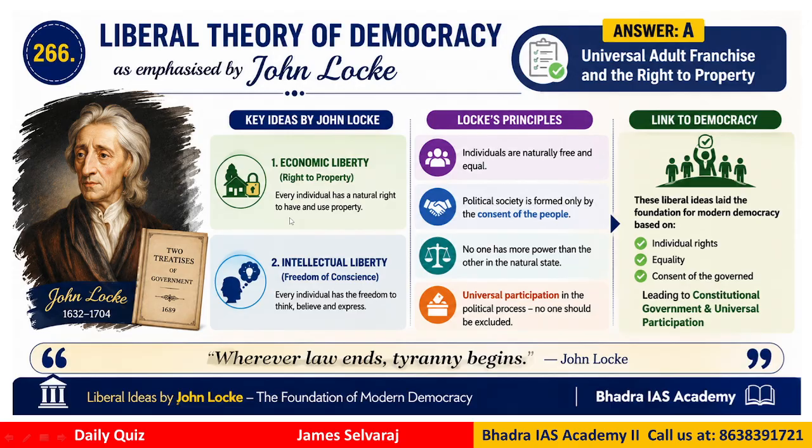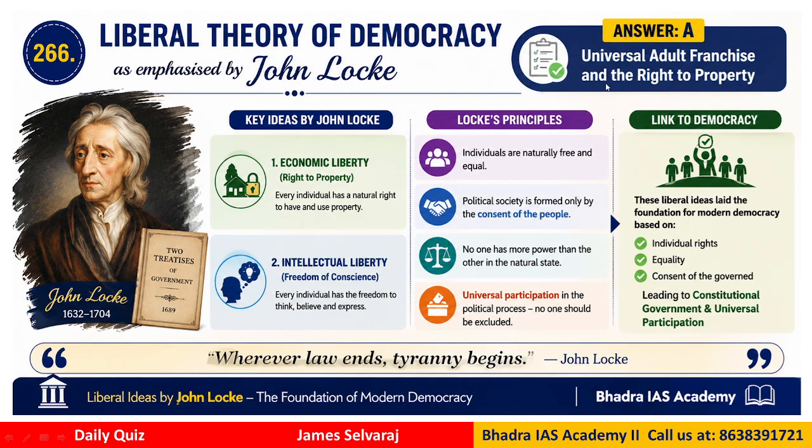Question number 266. Liberal theory of democracy as emphasized by John Locke deals with which of the key ideas? Here we have the options economic liberty, intellectual liberty, and various others.